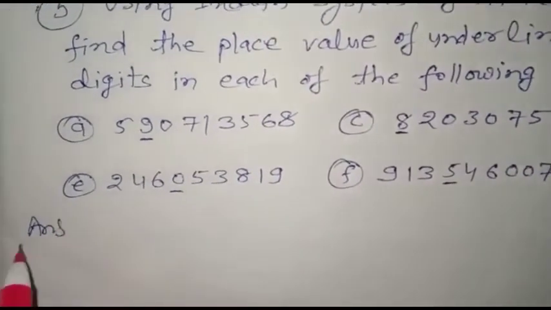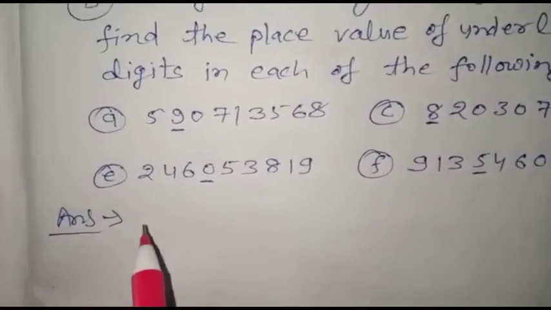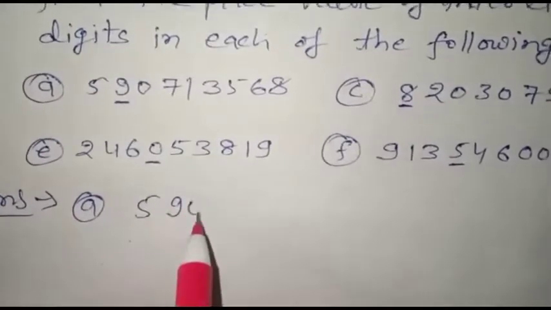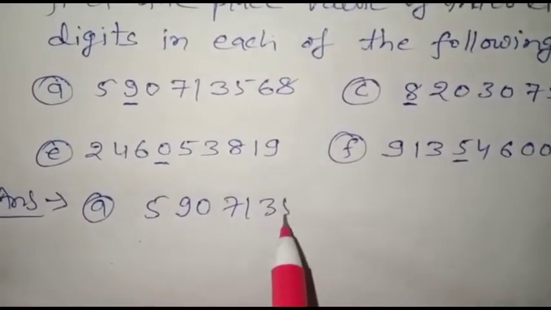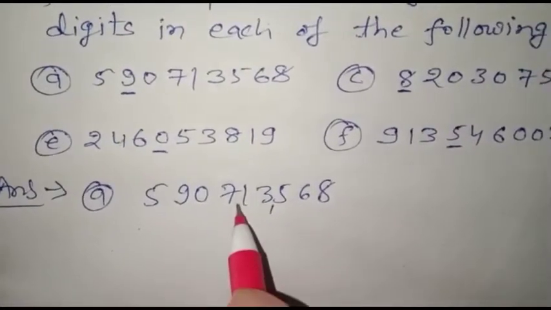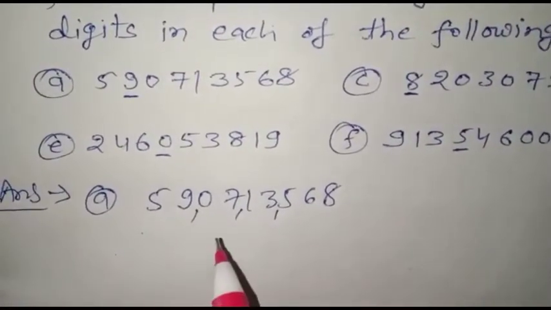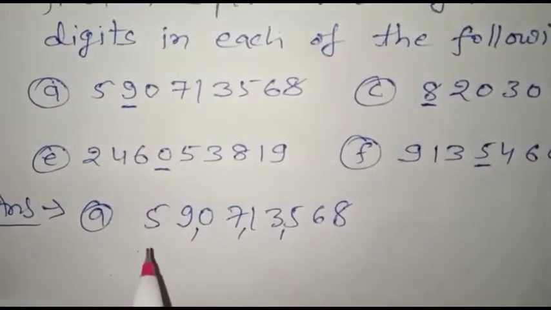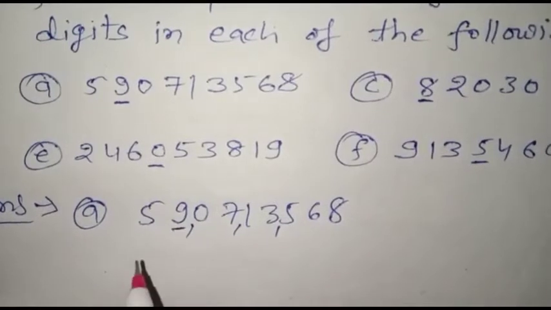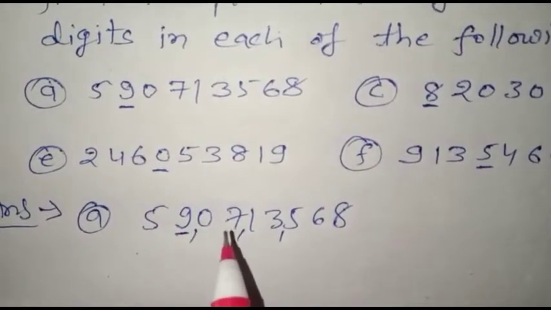So see the solution for numeral A. The numeral is given 68. First we separate by putting commas. We have put commas here. Now we can read easily, and for the 9 digit we have to compute the place value.